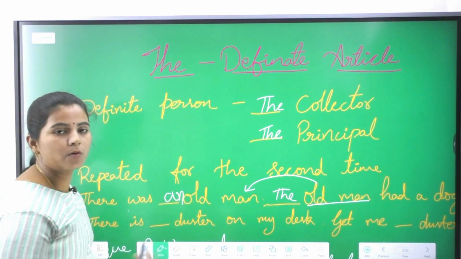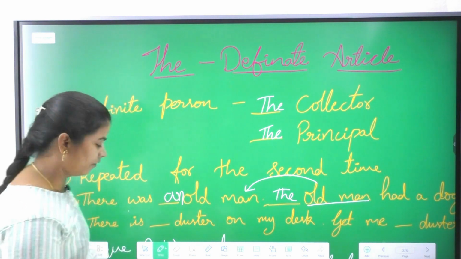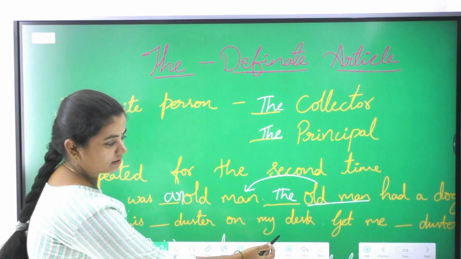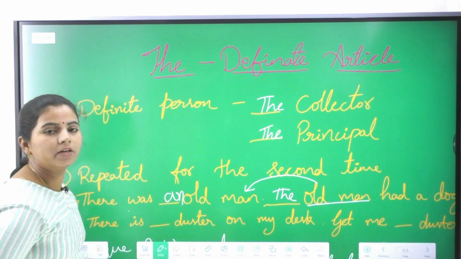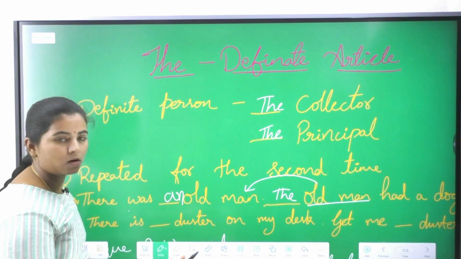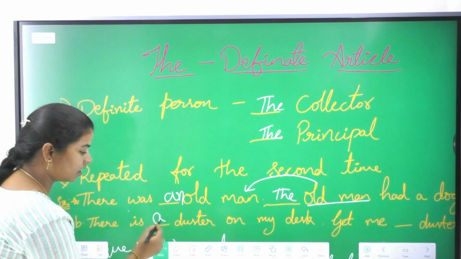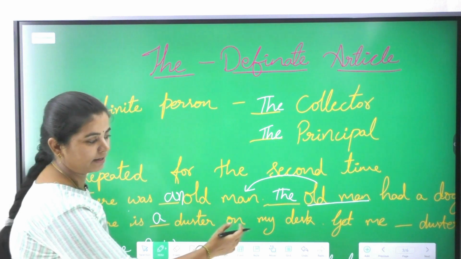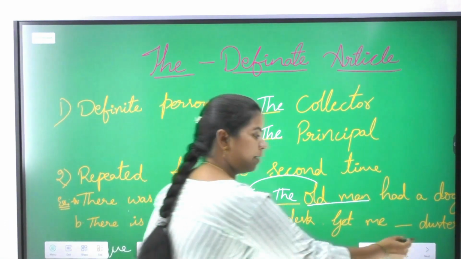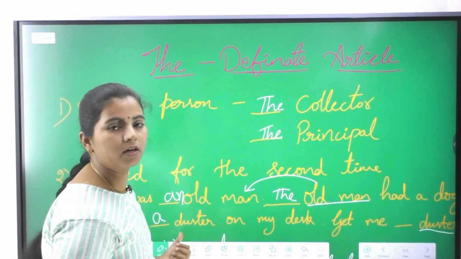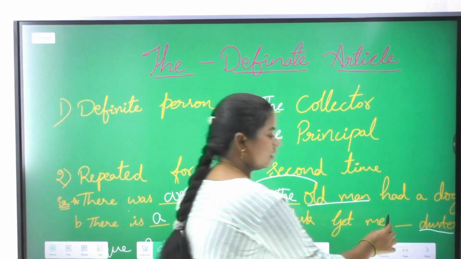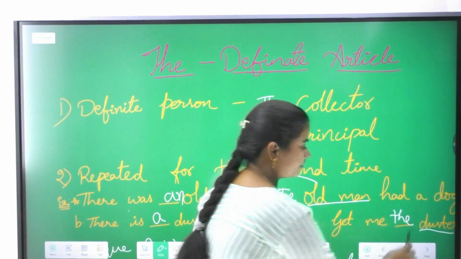In the same way, let us take one more example to clear it up. There is blank duster on my desk. What is the article we need to write here? Duster. It's a singular one. So the sound, we need to write a. There is a duster on my desk. Get me blank duster. The same duster which was introduced in the first sentence was repeated again, so we need to write the here.